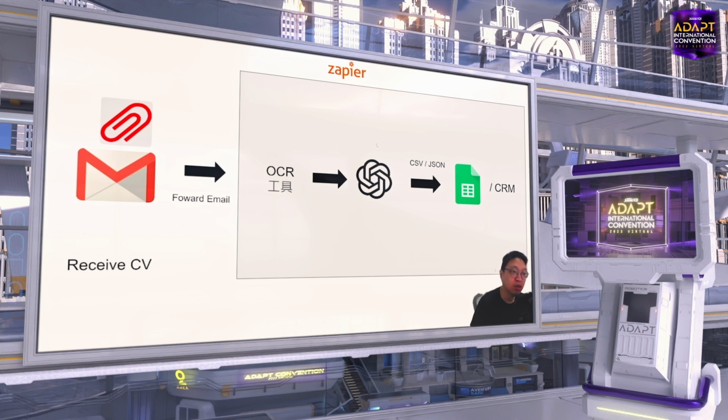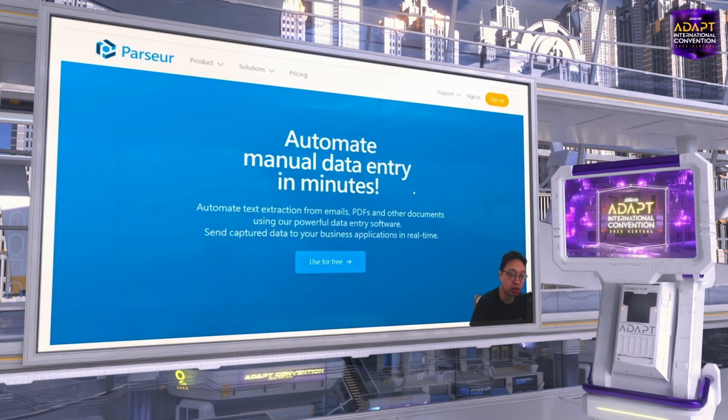Besides marketing automation, there can also be automation in terms of HR or accounting. For example, you can use automation to analyze candidate CVs. Whenever you receive a CV, which can be a PDF or Word file, you use OCR to read the CV, and then you send it to ChatGPT, and you put the result into your CRM or your Google Sheet, etc.